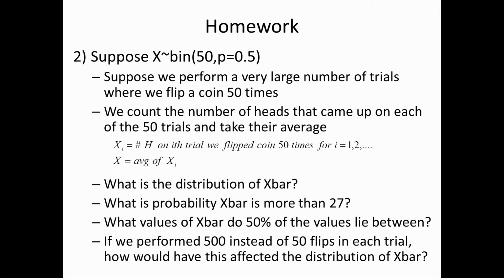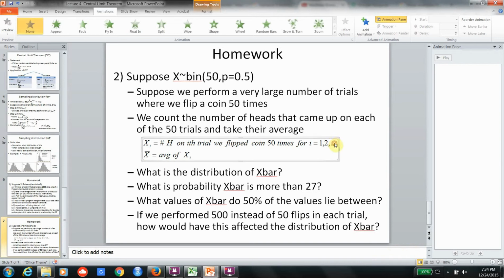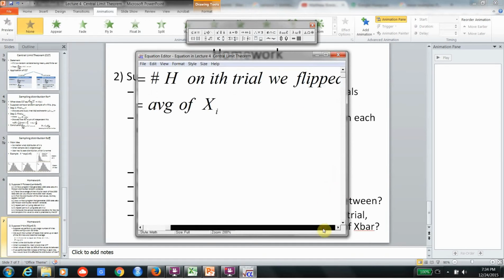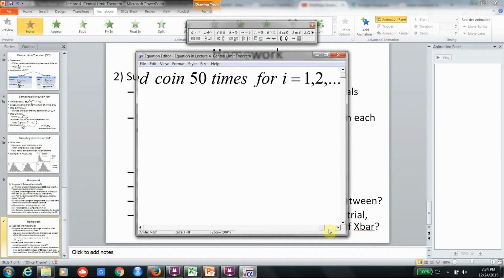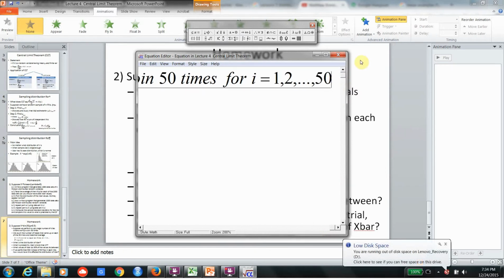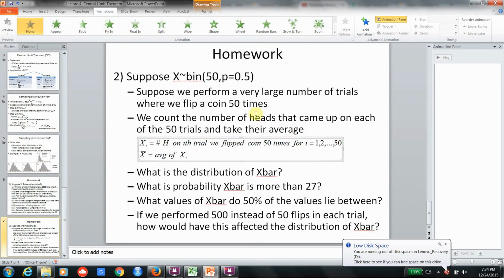So xi is the number of heads on the ith trial, where i goes from 1 to 50. You're going to consider x bar as the average over those 50 trials. This is not a computer simulation.